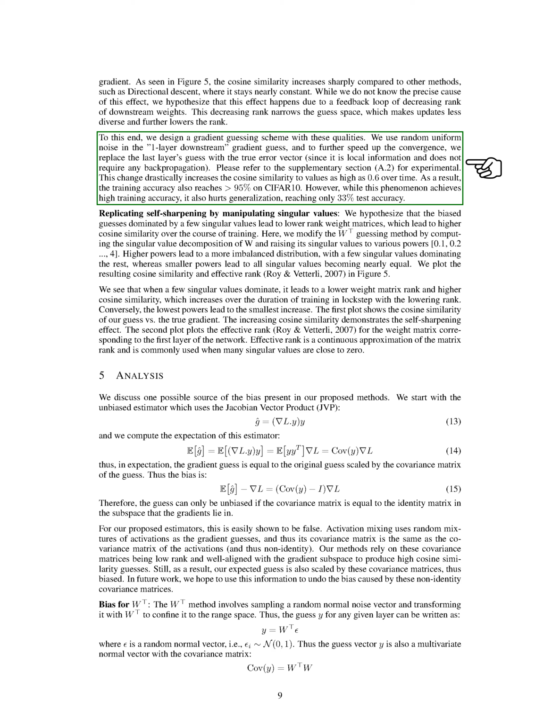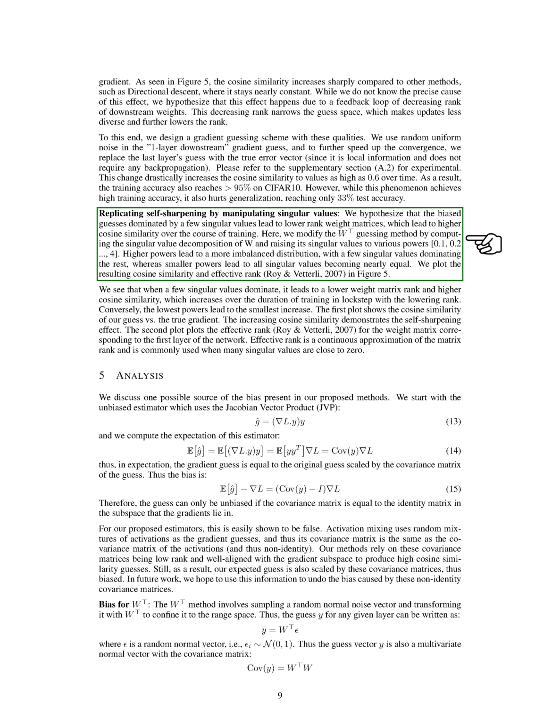We think that the biased guesses, which are dominated by a few singular values, lead to lower rank weight matrices, which in turn lead to higher cosine similarity over the course of training. We've modified the guessing method by computing the singular value decomposition of W and raising its singular values to various powers.